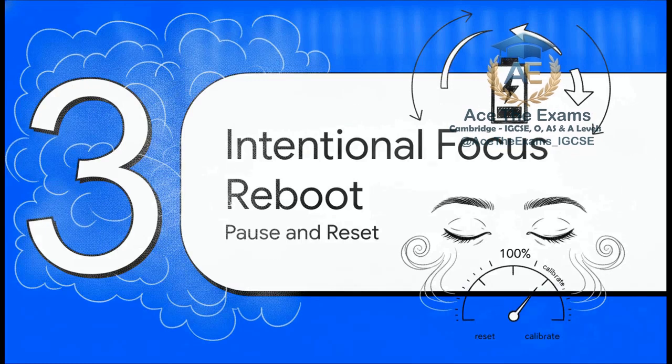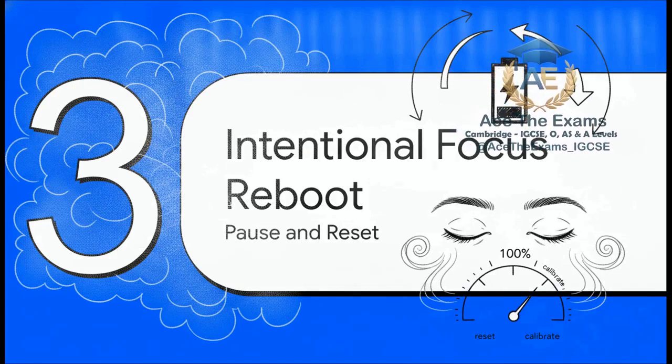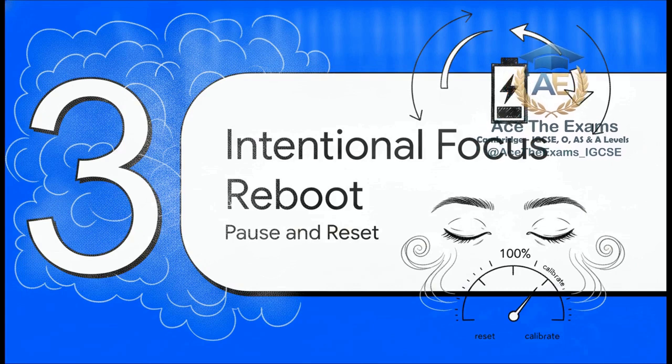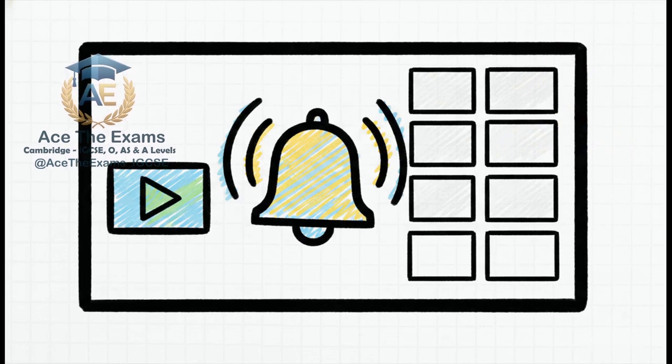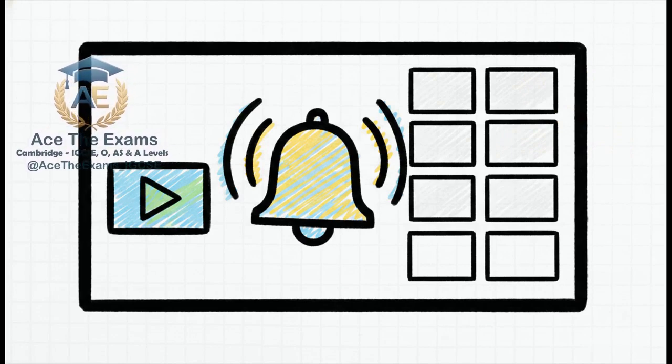Let's glide into Act 3, the intentional focus reboot. This is a deliberate cognitive pause. Let's just pause the on-screen handwriting for a second. Breathe, relax your shoulders, refocus.